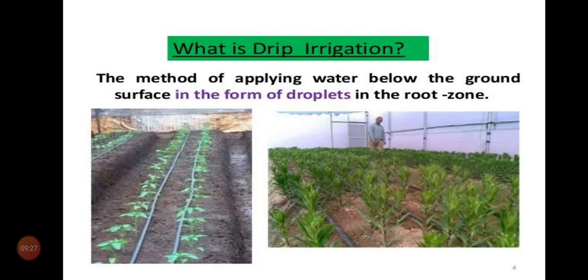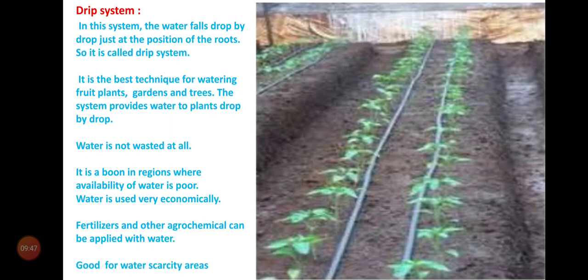Next one, drip irrigation. What is drip irrigation? The method of applying water below the ground surface in the form of droplets in the root zone. Clear? So, in this system, the water falls drop by drop just at the position of the roots.